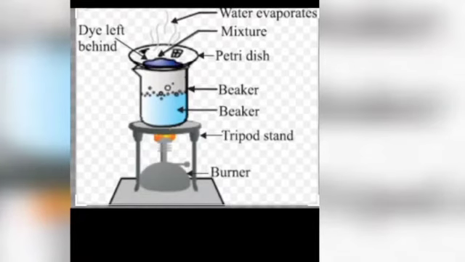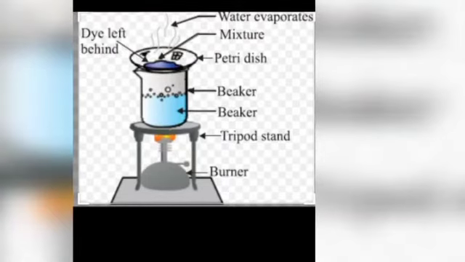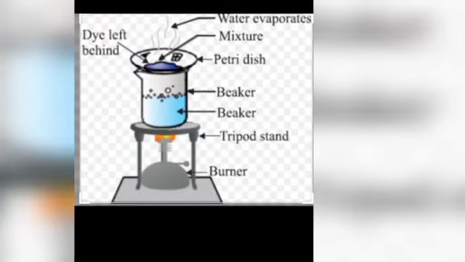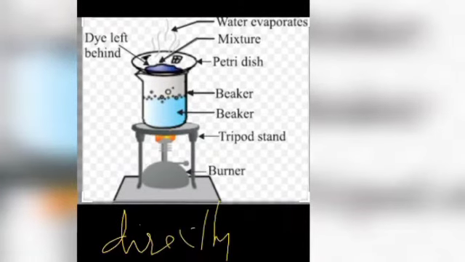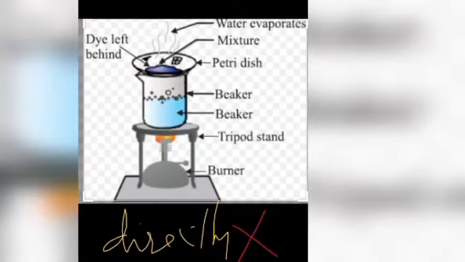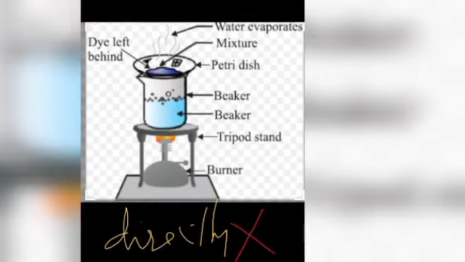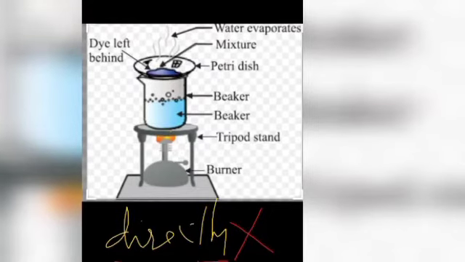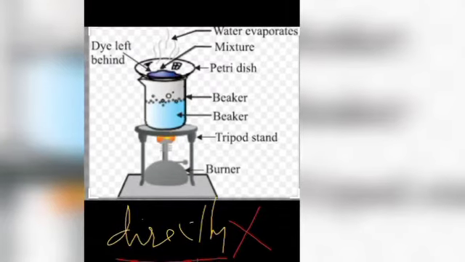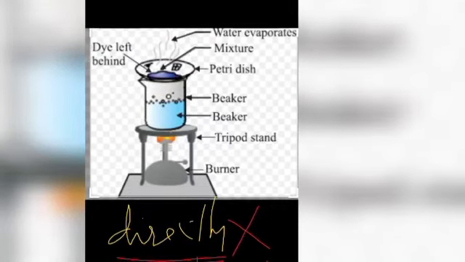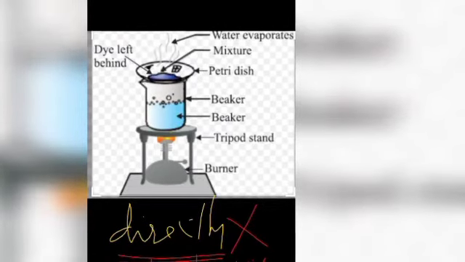Just have a look at the experimental setup. These are the apparatus and materials we want to do this experiment. Before that, I would like to say that we are not directly heating the mixture. The mixture we want to separate is ink, right? That ink is not directly heated. Directly heating means it is boiling, and the process we are going to do here is not boiling, it is evaporation. So direct heating is not allowed.